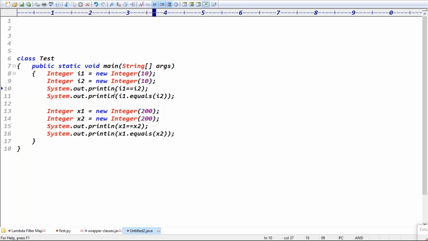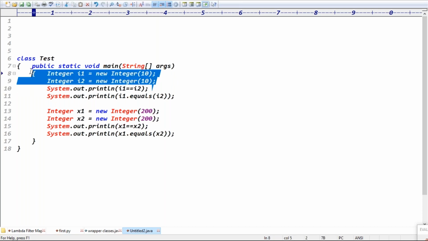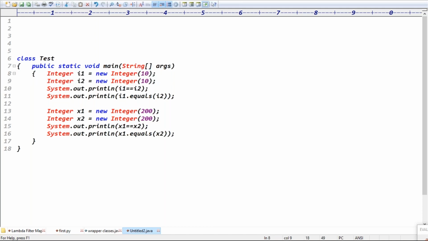The double equal to operator is always meant for reference comparison, right? Yes. I1 is pointing to some different object, and I2 is pointing to some different object. Then which comparison does it perform here? Reference comparison, exactly.